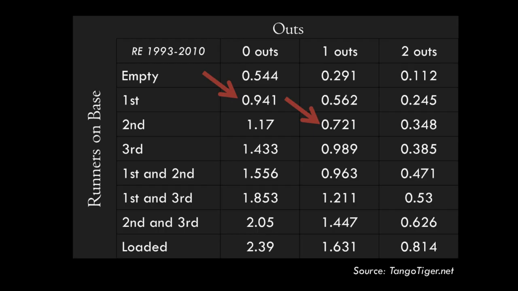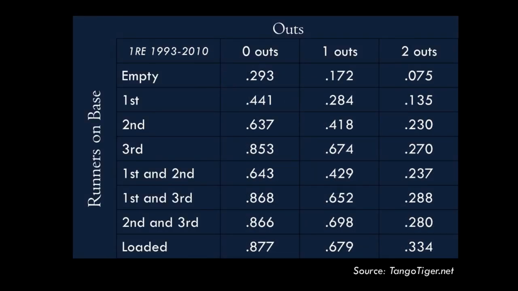That's where this next chart is helpful, the chance that a single run will score in the inning based on each base state. Again, we see that while we have a 44% chance to score a run with a runner on first and nobody out, we have a 41% chance to score with a runner on second base and 1 out. It's not a huge difference, but it's not helping. One change we can see is that bunting a runner from second to third base does increase the chances of scoring a run, 63 to 67%, but that's only if there's nobody out when the bunt is laid down.